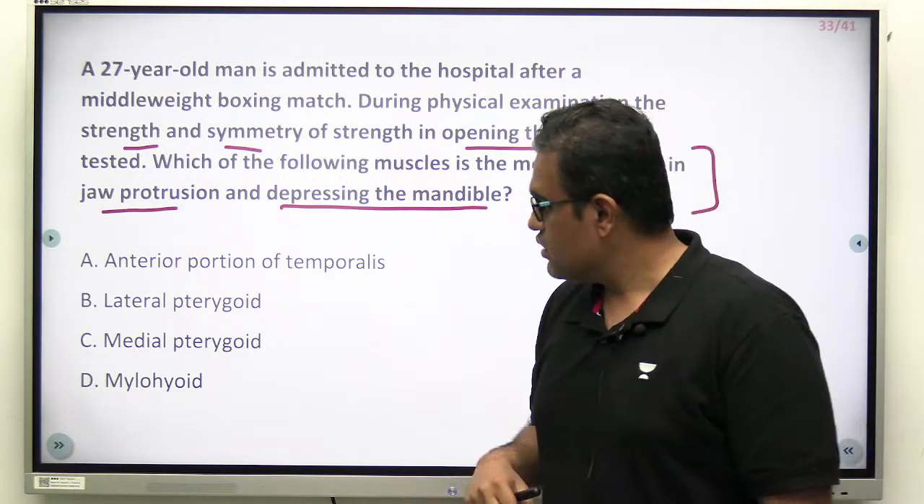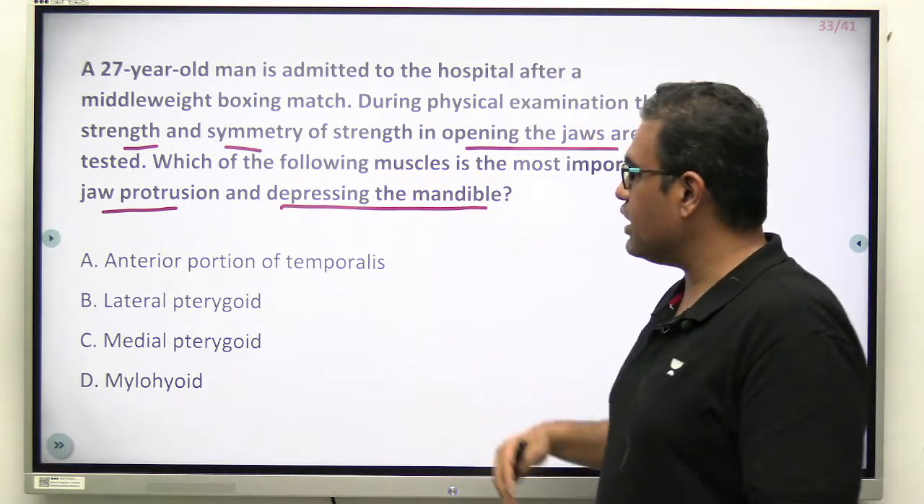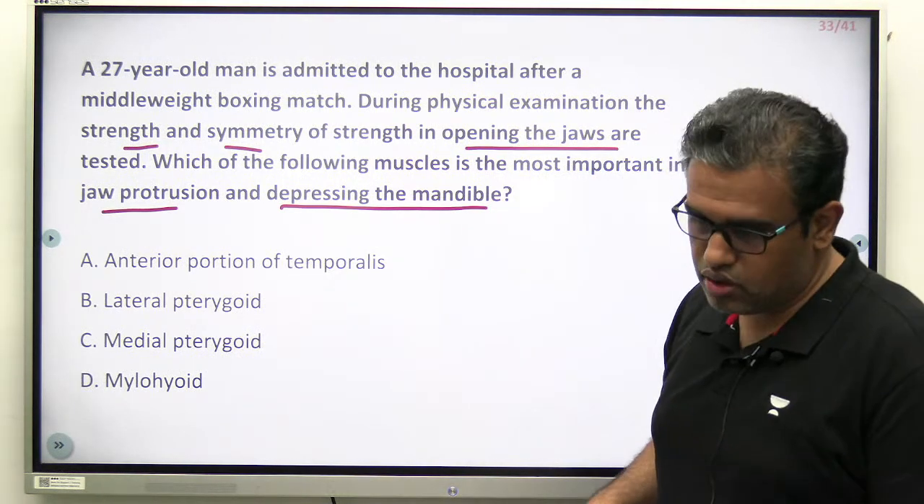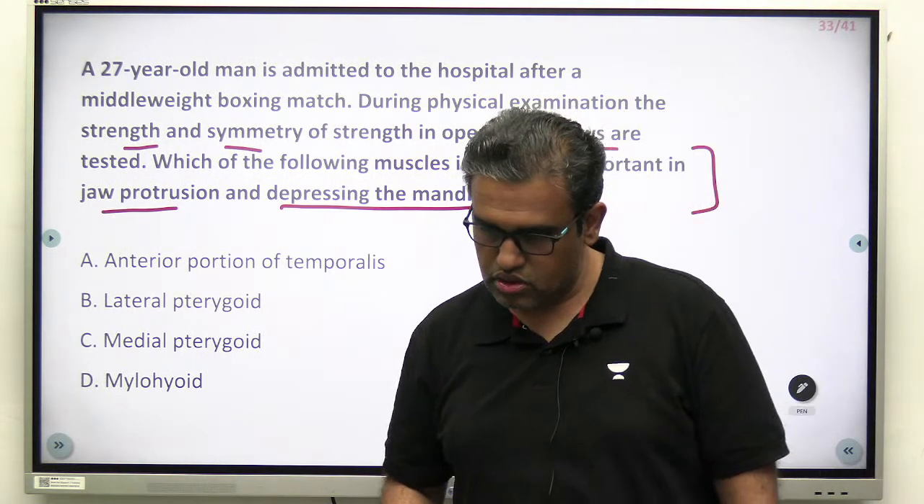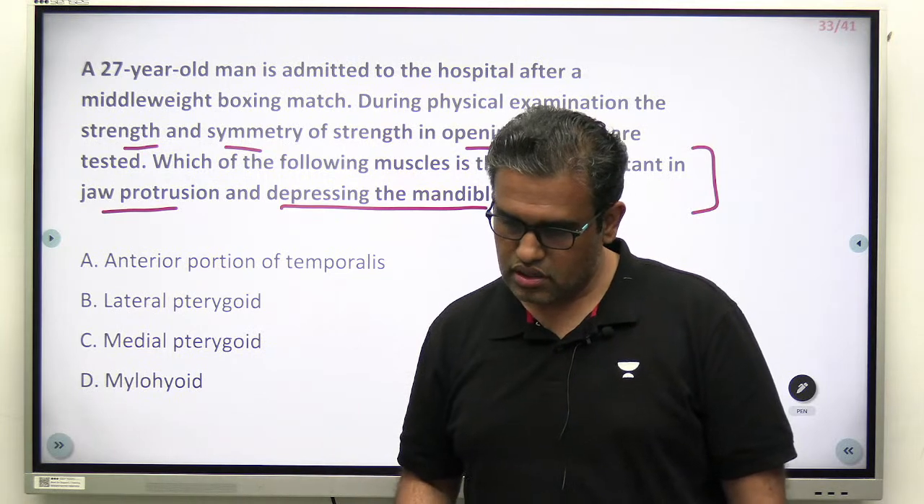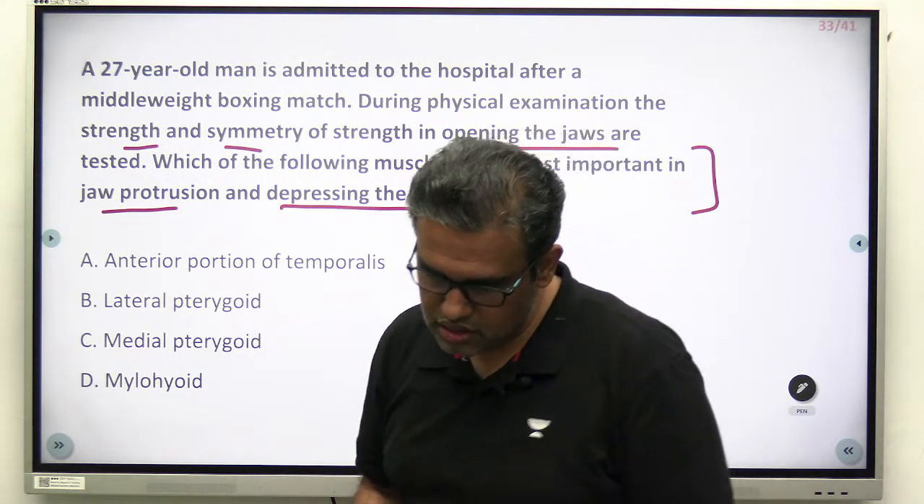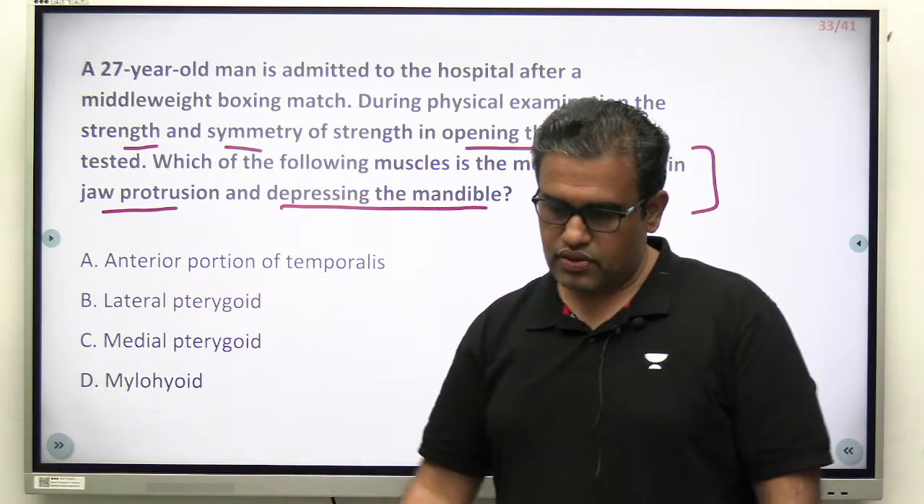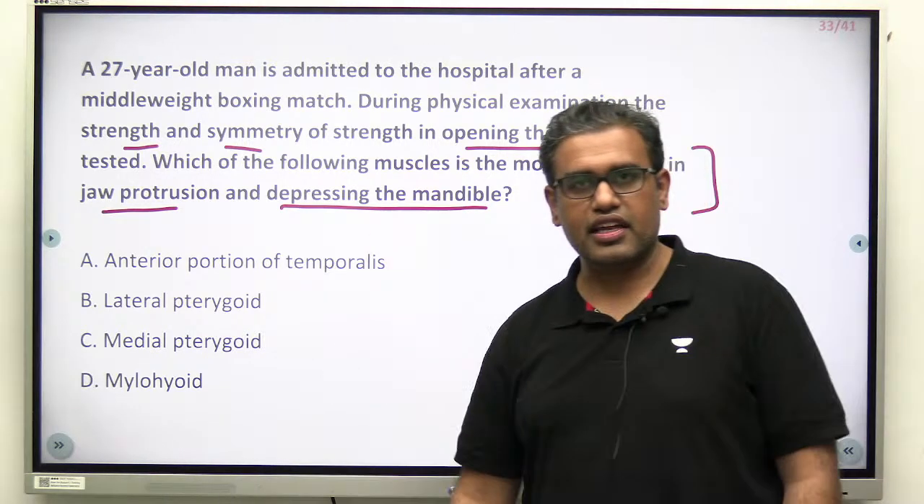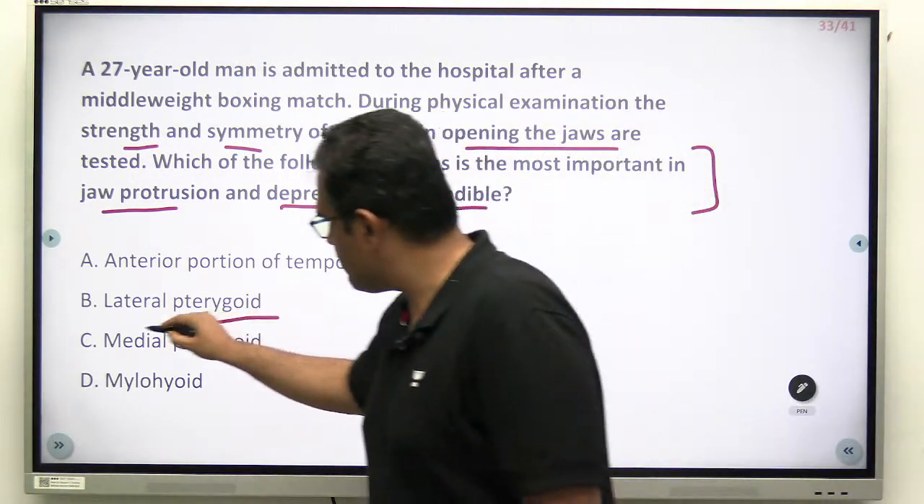Options are anterior portion of temporalis, lateral pterygoid, medial pterygoid, or the mylohyoid. Think. B's and B's, most of you are going with B. Very good. And Nimesh is fond of typing, so he wrote the whole answer, lateral pterygoid. B is lateral pterygoid, right? Okay, fair enough. Good one.